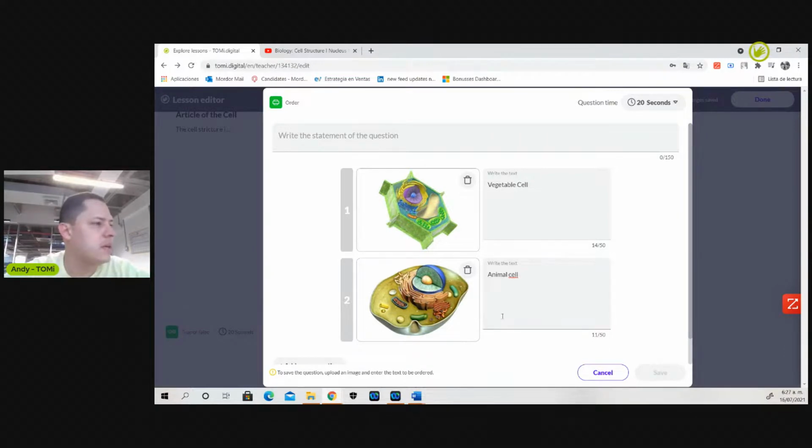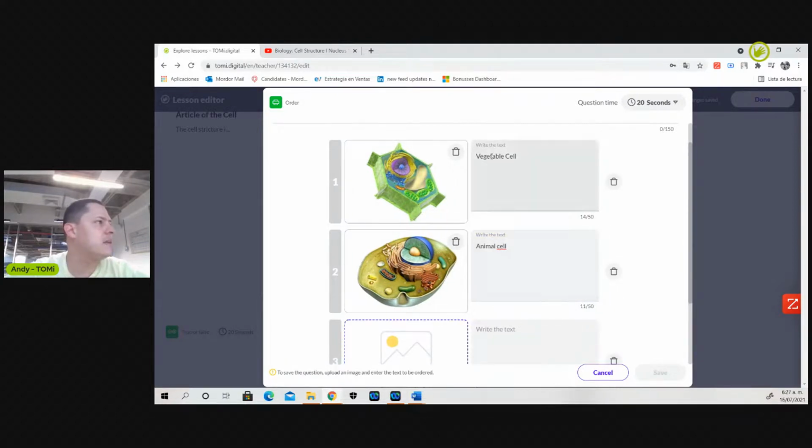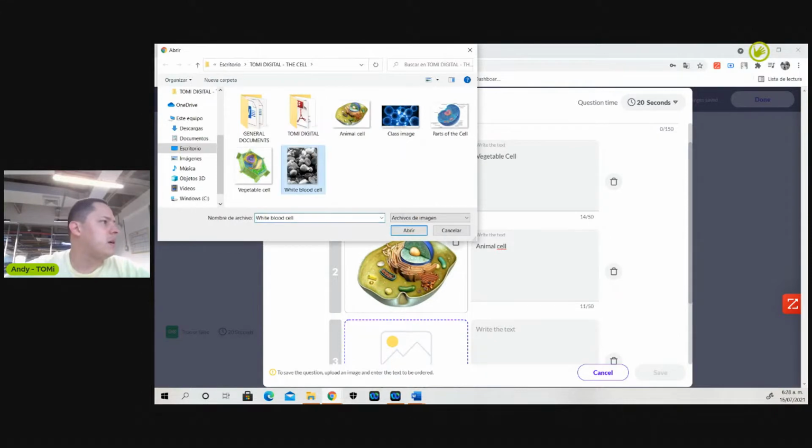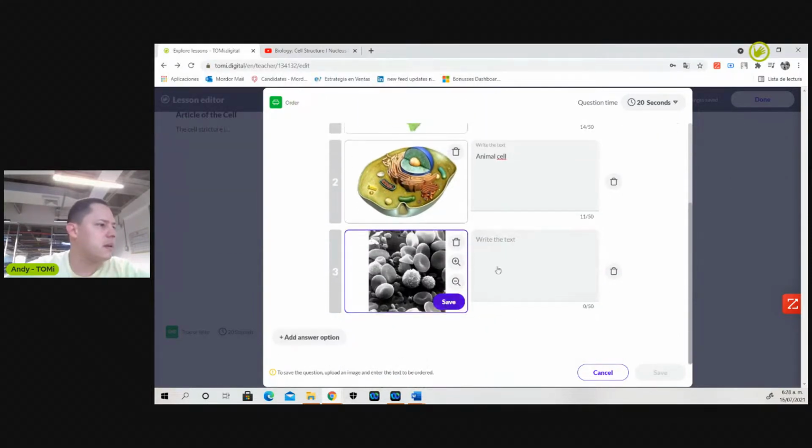Then okay, let's do it. Let's put this to only 10 seconds. And what else? What else do I have to do? Okay, add another option, and there you go. No problem at all. White blood cell, and there it is.